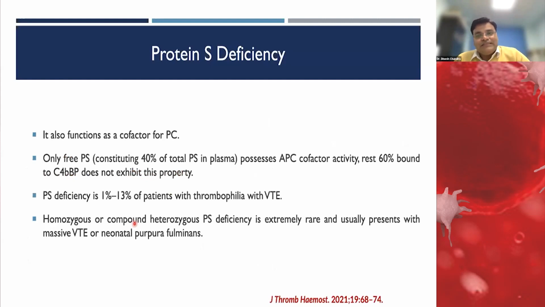So next is protein S deficiency. We know it acts as a cofactor for protein C, and what mainly works as a natural anticoagulant is the free protein S. So there are two types of protein S: one is free protein S and the other is bound to proteins. Protein S deficiency is also a rare cause of thrombophilia in patients presenting with thrombosis. This could be homozygous, heterozygous, or compound heterozygous.